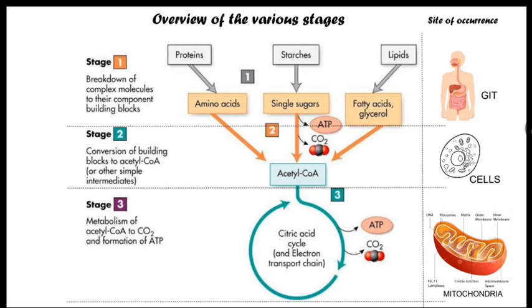Let's look at a diagram overview of the stages of metabolism. On the right-hand side we have the sites of occurrence, and on the left-hand side we have the overview of the various stages. At the top we have stage 1, in the middle stage 2, and at the bottom stage 3. On the right-hand side, at the top we have the GIT, which is the digestive system, in the middle the cell, and at the bottom the mitochondria. Perfect. Now on stage 1 we have the complex molecules: the protein, the starch, and also the lipids.